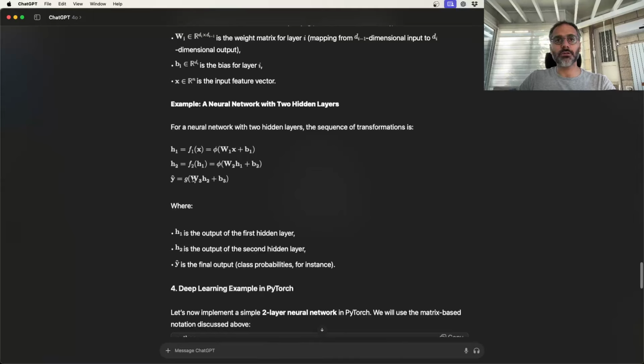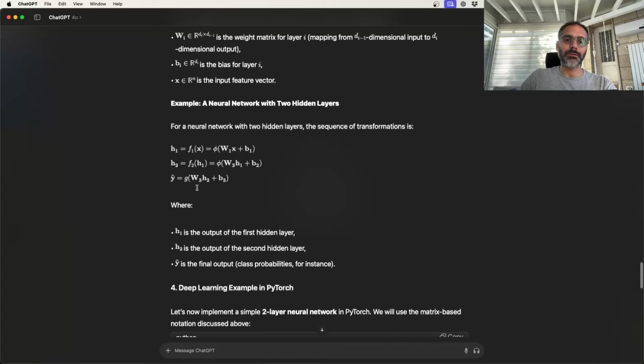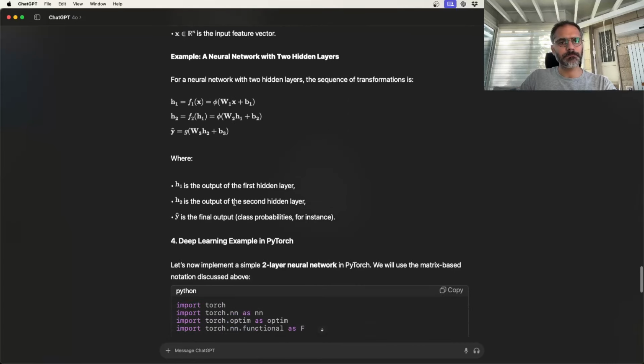If you are trying to predict some value between minus infinity and plus infinity, g will be just an identity function, or you can just get rid of it. If it's some probabilities that have to sum to 1, then you'll use softmax, etc.